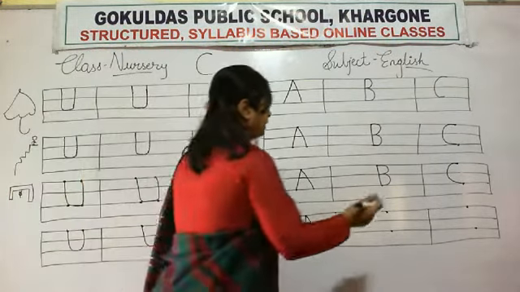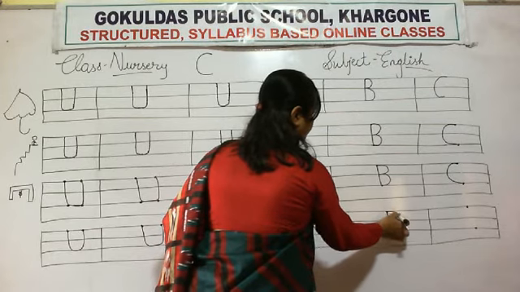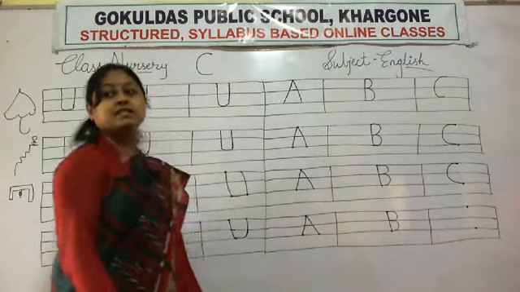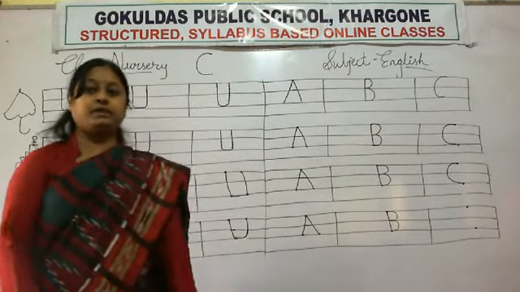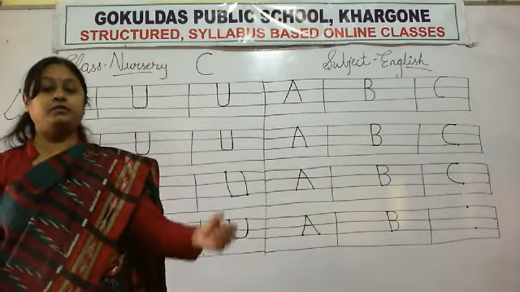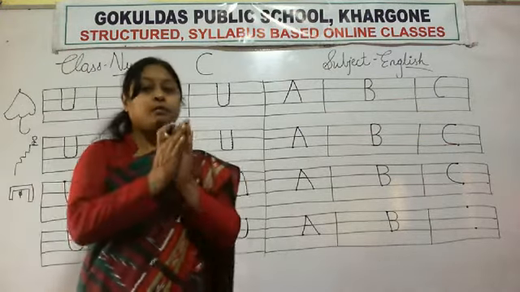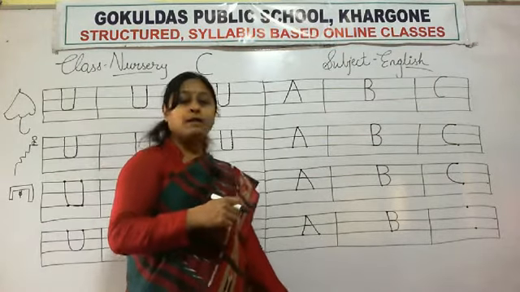Okay. Then next, standing line, curve and then curve. So which letter is this? B. B for ball. B for bus. B for book. B for boy. B for blue color.